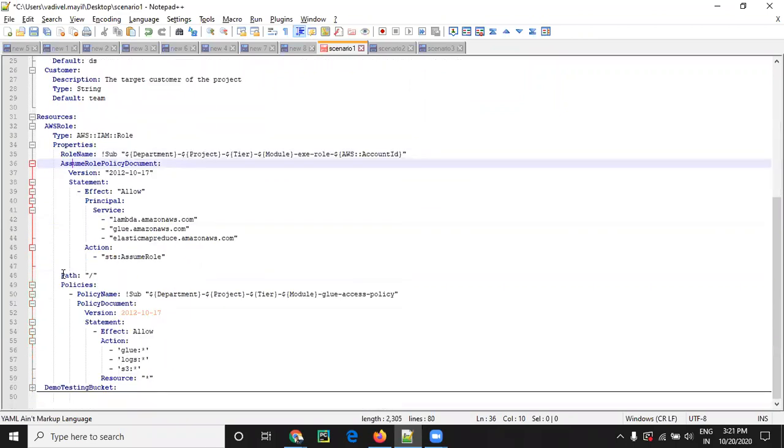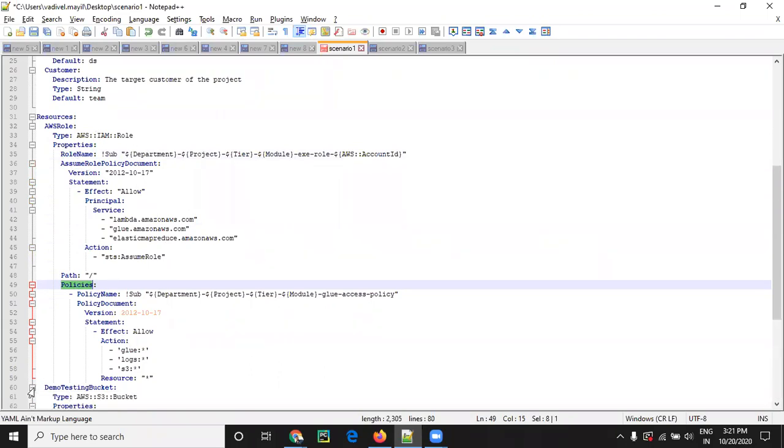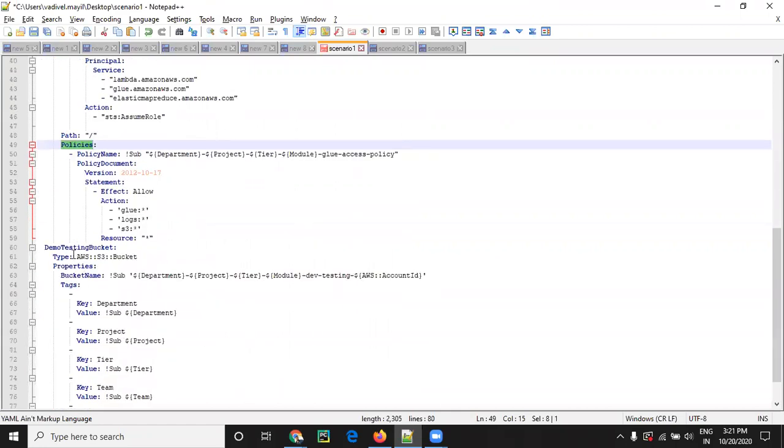Then I'm going to add one inline policy for this role. We have to give it like this. This is the YAML template. Then I want to create one more resource, an S3 bucket. I just gave the logical name, the type, and the properties.